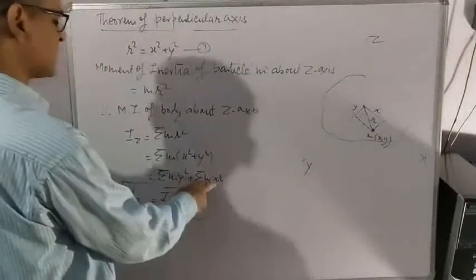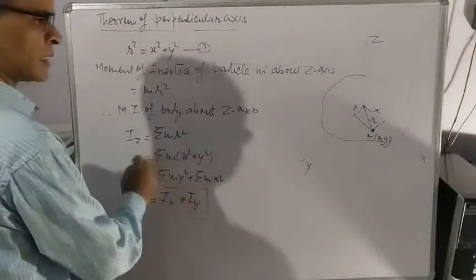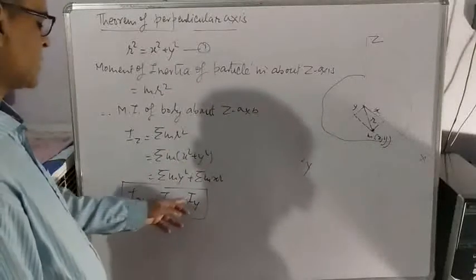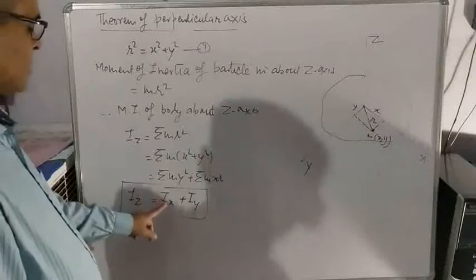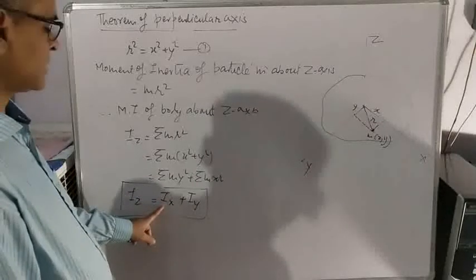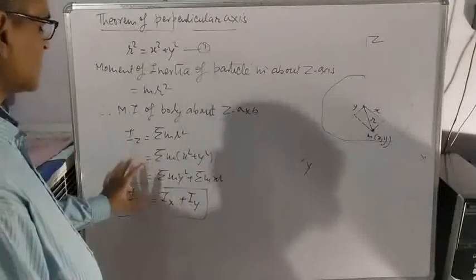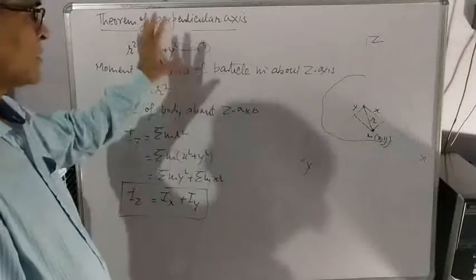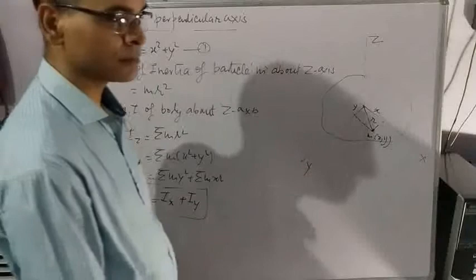So sigma mx square is moment of inertia of body about y-axis. So Iz is equal to Ix plus Iy. Moment of inertia about z-axis is equal to moment of inertia about x-axis plus moment of inertia about y-axis. Since three axes are perpendicular, that is why this theorem is called theorem of perpendicular axis.